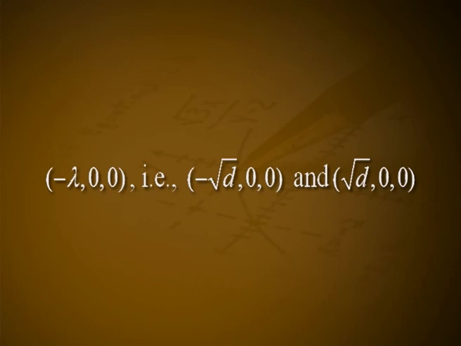The radius of the sphere becomes 0 and thus we get 2 point spheres coinciding with their centers minus lambda, 0, 0, that is minus square root of d, 0, 0 and square root of d, 0, 0. These points are called limiting points of the coaxial system.